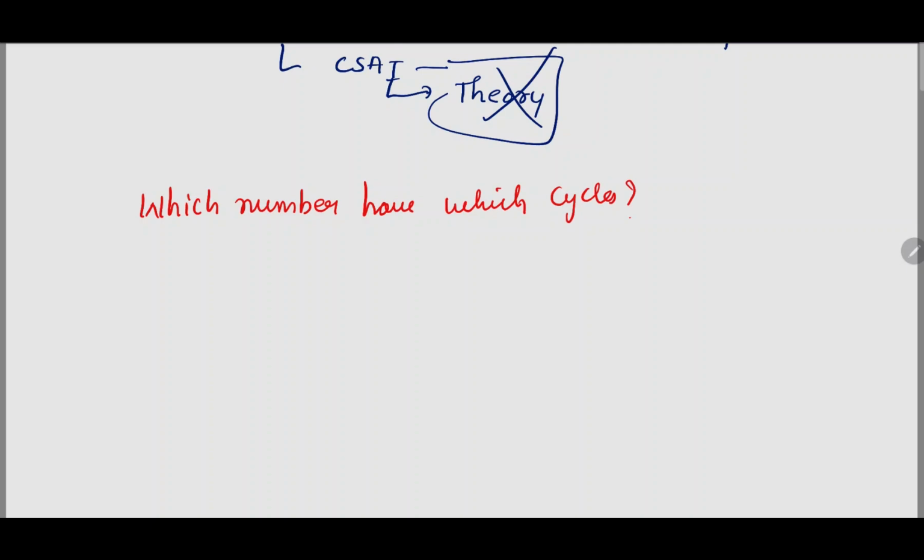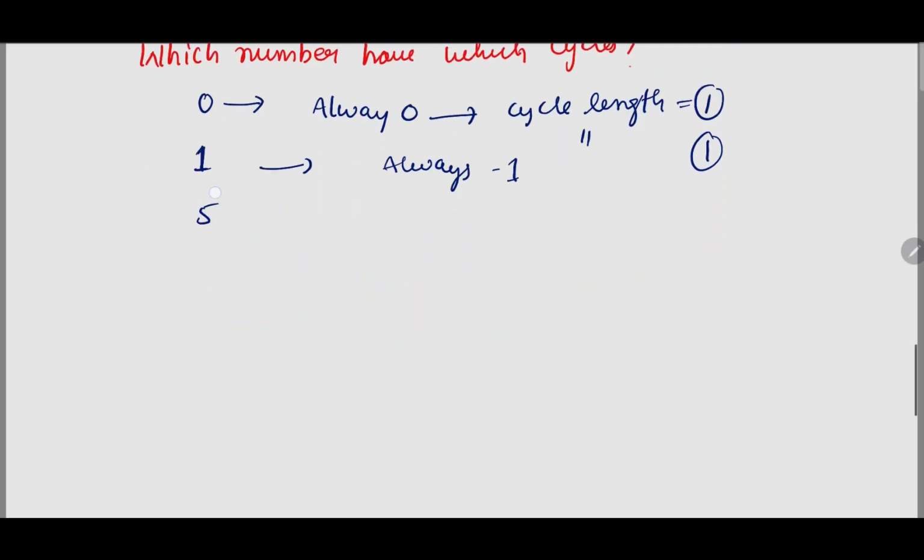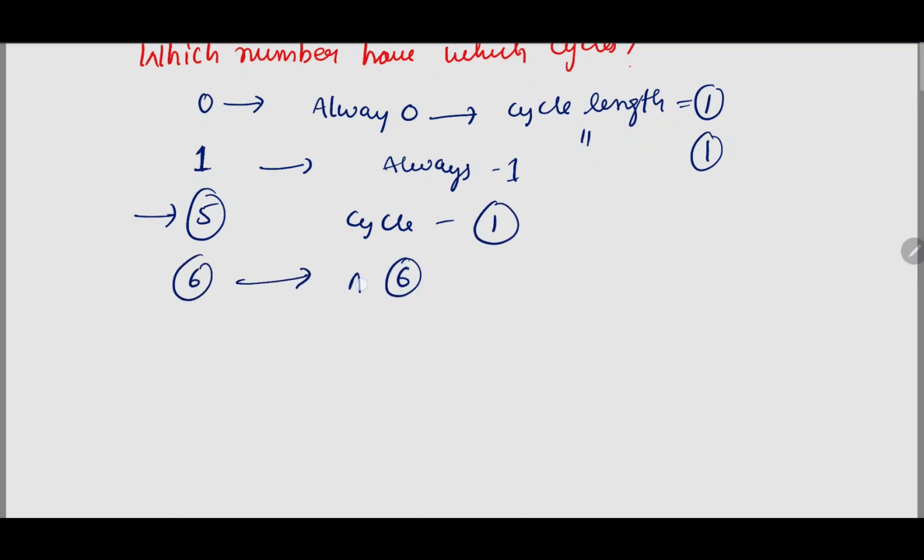The first last digit is 0, which always has a cycle length of 1. In the same way, the digit 1 is always 1, and the cycle length will be 1 only. Digit 5 in the units place also has cyclicity 1. For the last digit 6, it is always 6 and the cycle is only 1.